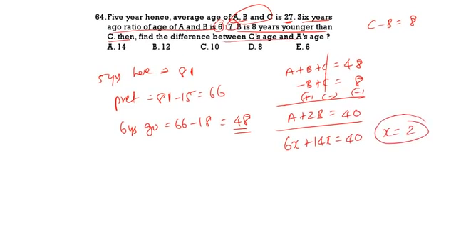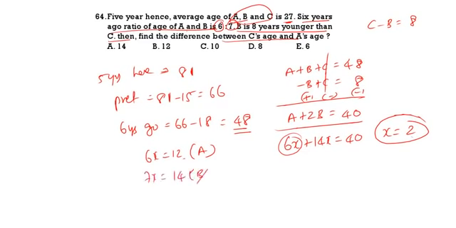x is equal to 2 means A's age is 6x, 6x means 12. A's age is 12 years. What is B's age? B is 7 parts, so B will be equal to 14. Now C minus 14 is equal to 8. C is equal to 22.